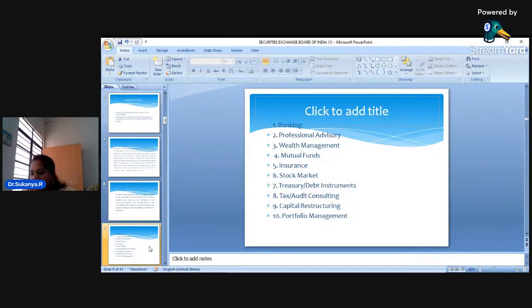Now, basically, when you say the role of financial services, I told you financial services is nothing but the financial activities. Because of these financial activities which have been taking place, it is helping in savings and investment, right? Now, a bank happens to be a financial institution. Because there is a bank, we are thinking of depositing money, we are trying to save the money that we are having.